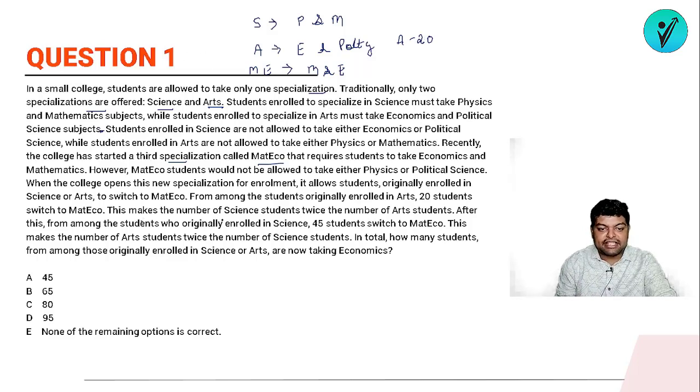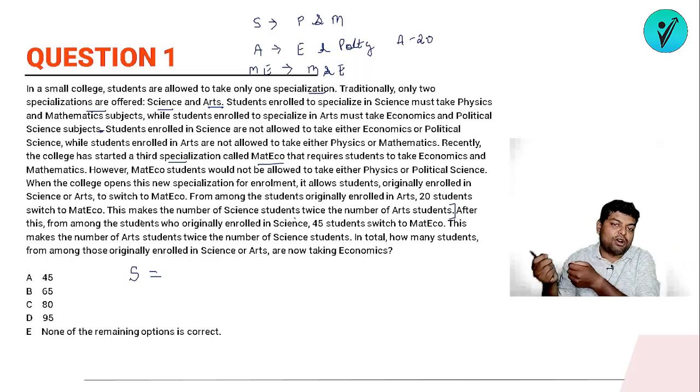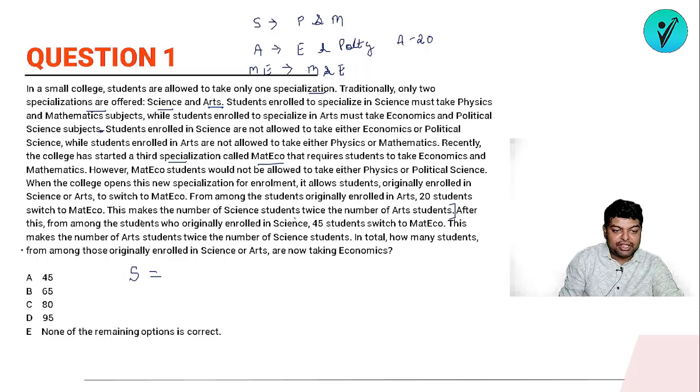Next, this makes the number of science students twice the number of arts students. So let's form an equation. As per the statement, let the number of science students be S. The number of science students will be twice the number of arts students. How many arts students do we have now? Initially we had A students, but 20 have opted out, so we'll be having A minus 20. So the number of science students will be twice of A minus 20, as per the given information.